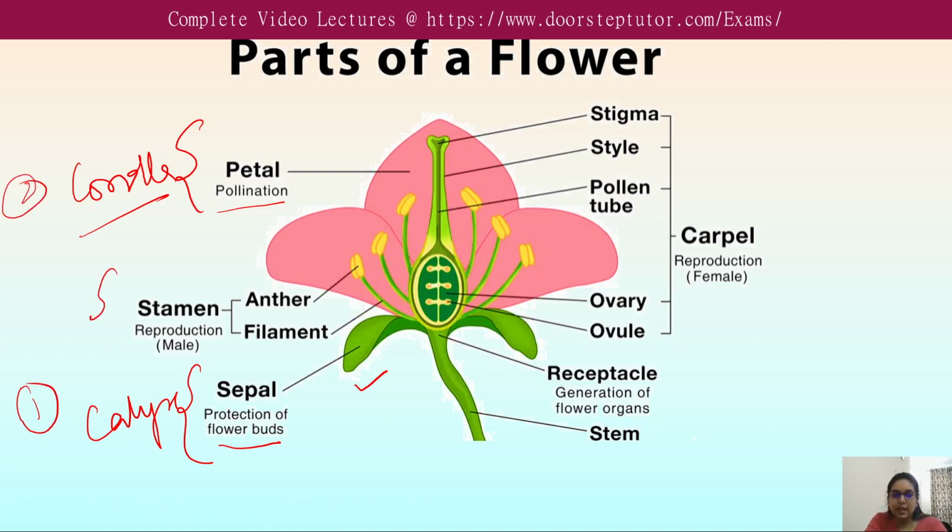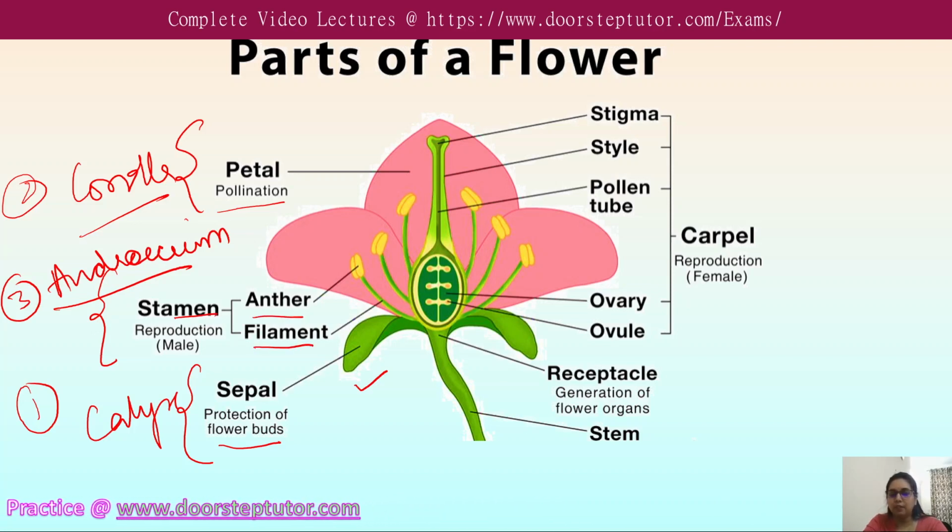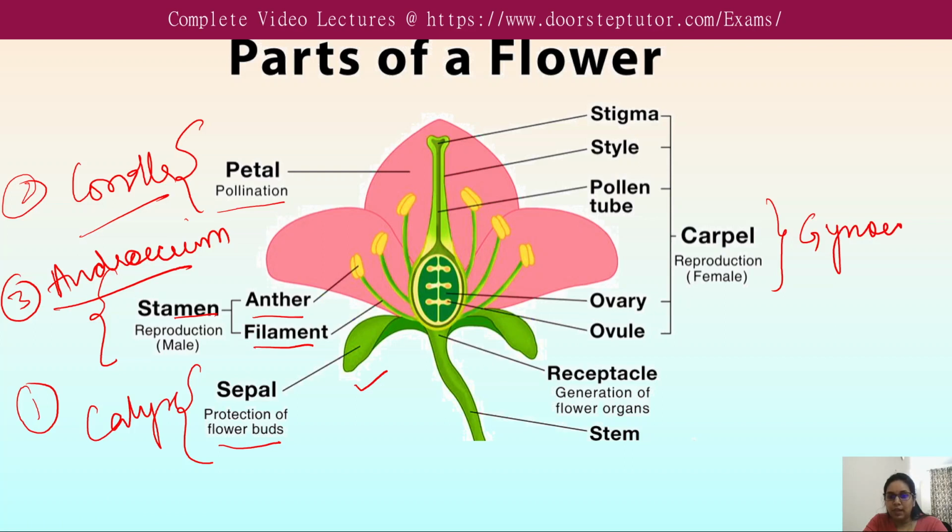The third one is the androecium, which is the male reproductive part of the flower. It contains the stamen, which is composed of the anther and the filament. So this is the androecium, the third whorl of the flower. The fourth one is the carpel, known as the gynoecium. The gynoecium is the female part of the flower, and it is also referred to as the pistil, or sometimes as the carpel.